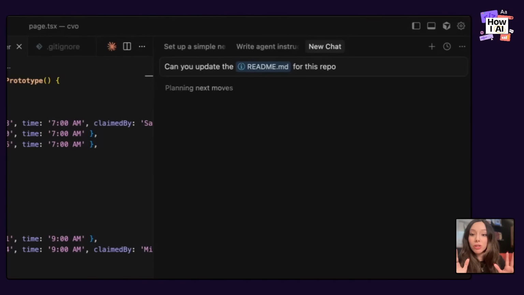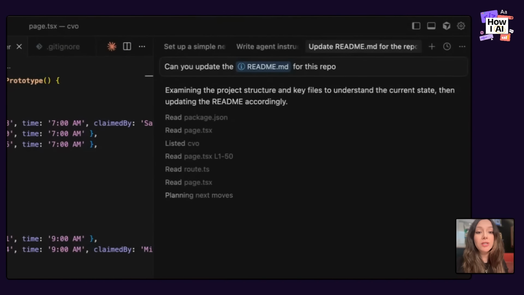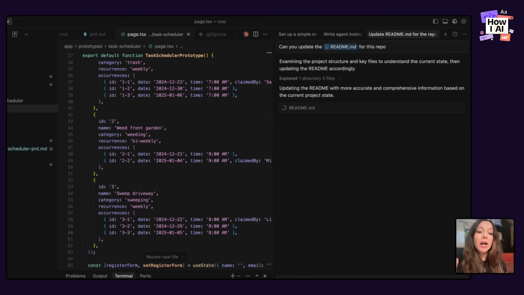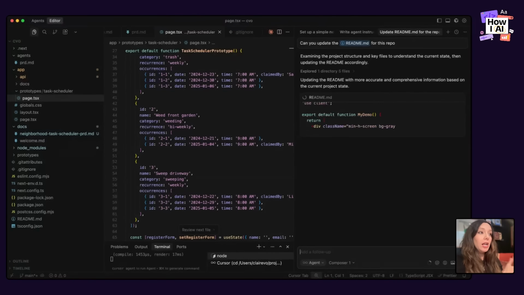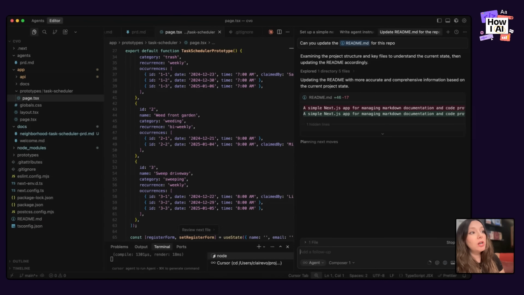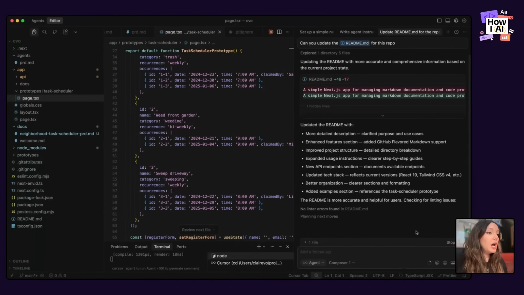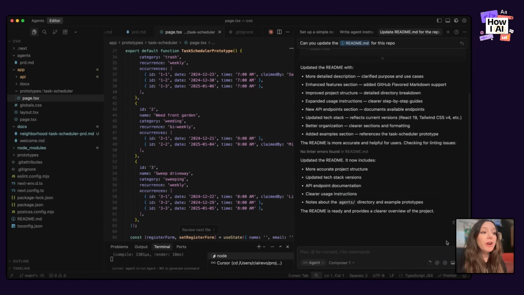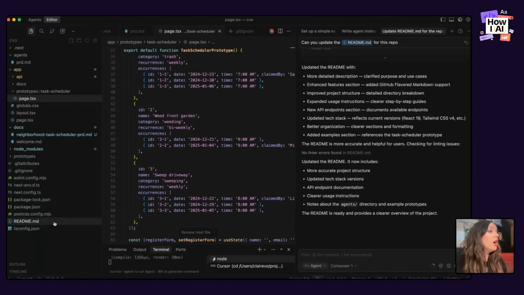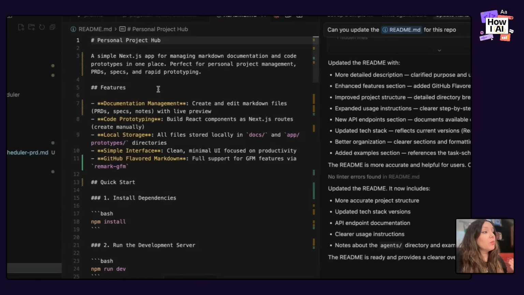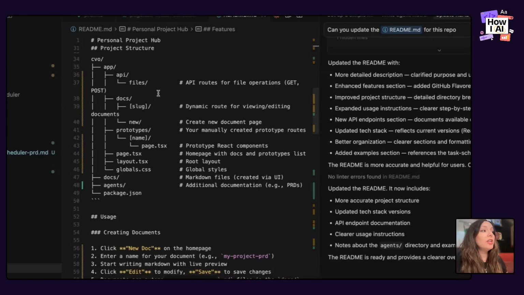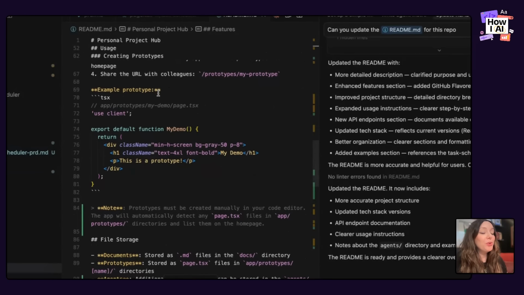The README is generally like the front page instructions and walkthrough of how the repository works. So I highly recommend when you get to a starting point or a stopping point with your functionality to update your README file. This is something that agents as well as other engineers could use to understand how your code works. And so this is going to tell us what the features are, how to install it, what all the files are that we created, how to use it, etc.